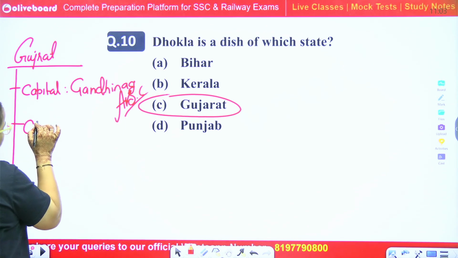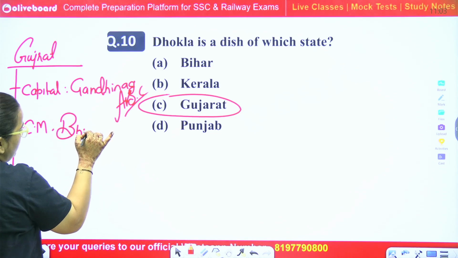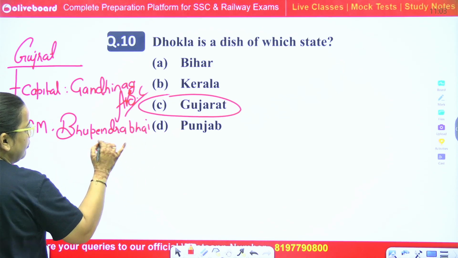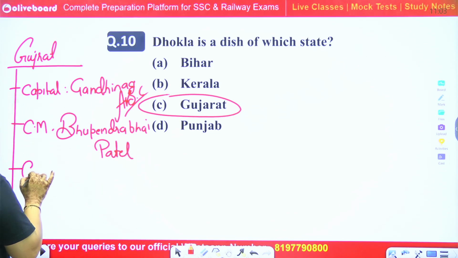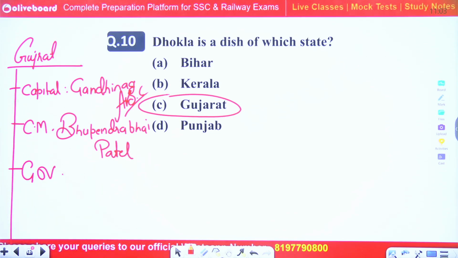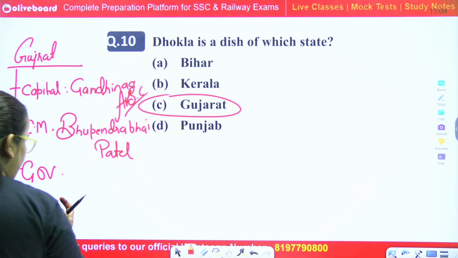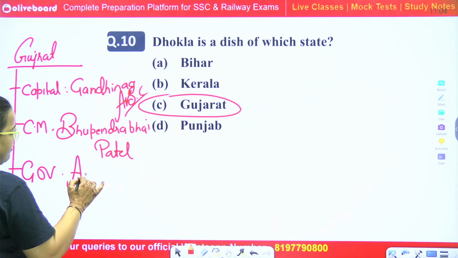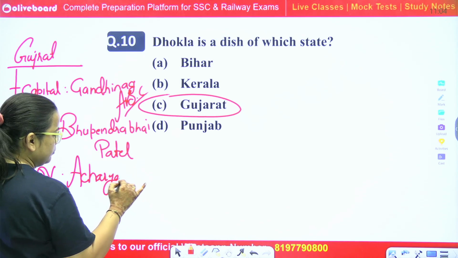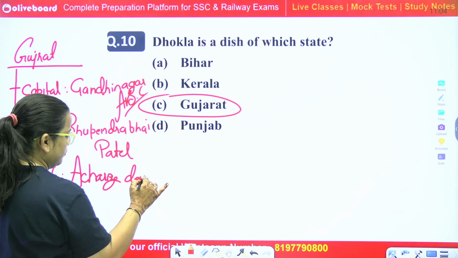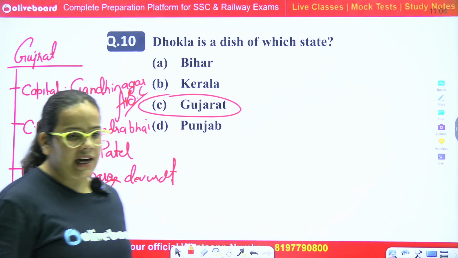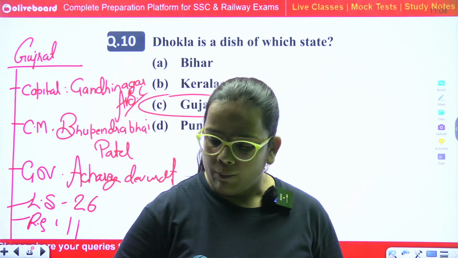Bhupendra Bhai Patel, right? CM Bhupendra Bhai Patel. Right. Who is the governor of Gujarat? Acharya Devrat. Right. Lok Sabha seats 26, Rajya Sabha seats around 11. So this is the criteria for the Gujarat state. Okay. Moving to our next question.